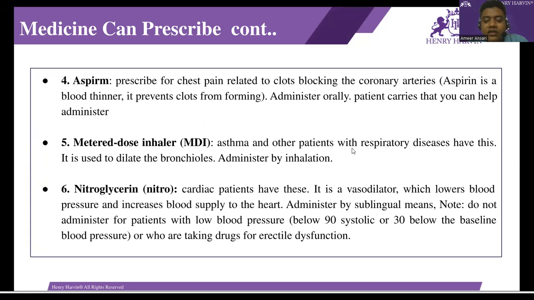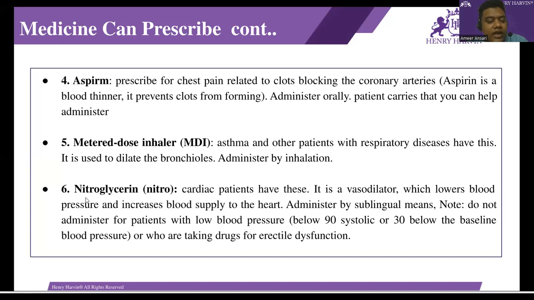Asthma and other patients with respiratory disease have these. It is used to dilate the bronchioles, administered by inhalation, and can be used multiple times. And I can't forget one thing: aspirin is not to be given to patients with a bleeding disorder, such as a woman having her period, gum bleeding, or after an operation like a cesarean, because aspirin is an anti-clotting medicine.